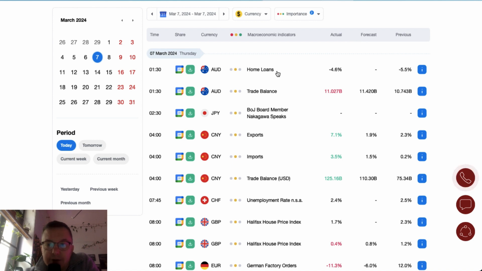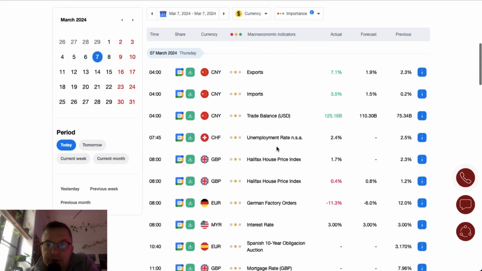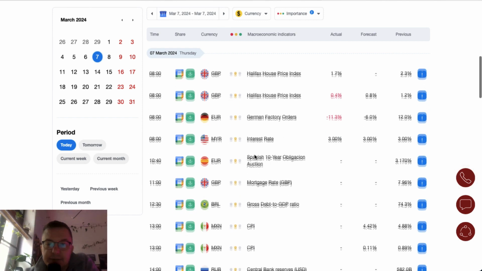Mostly home loans and trade balance beat the expectations in Australia. Then we got the exports and imports from China, and together with the trade balance, all of them beat the expectations significantly. The unemployment rate in Switzerland stays at the level of 2.4%.